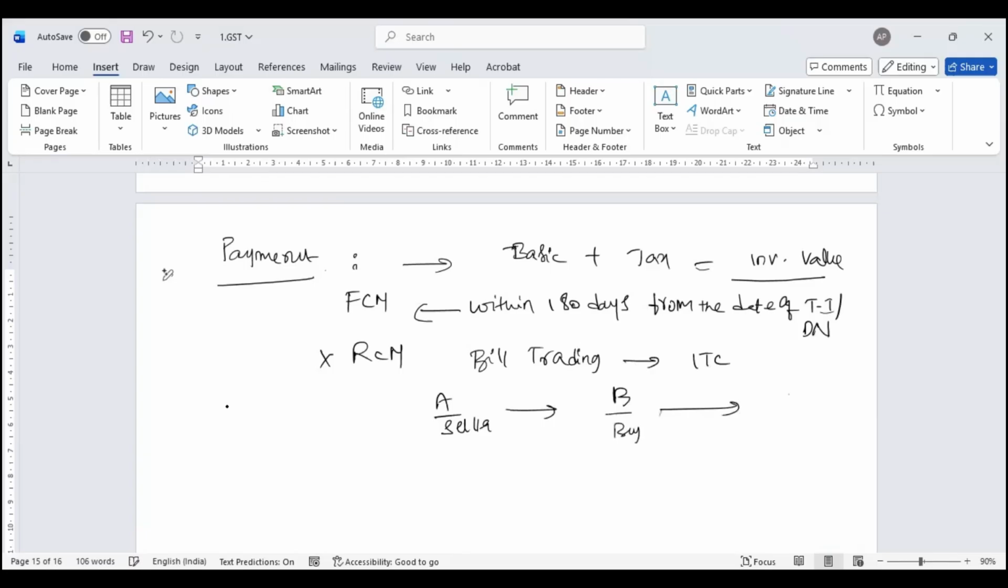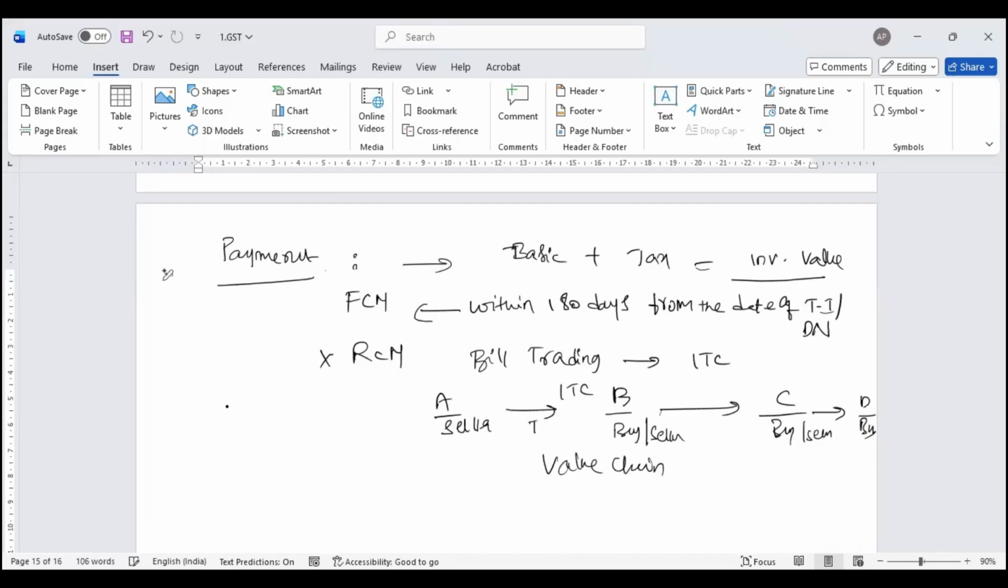Later, B raises an invoice on C. B happens to be a seller, and C happens to be a buyer. C in turn may give it to D, who happens to be a seller. D happens to be a buyer. Now, this is called your value chain. Now, for the purpose of